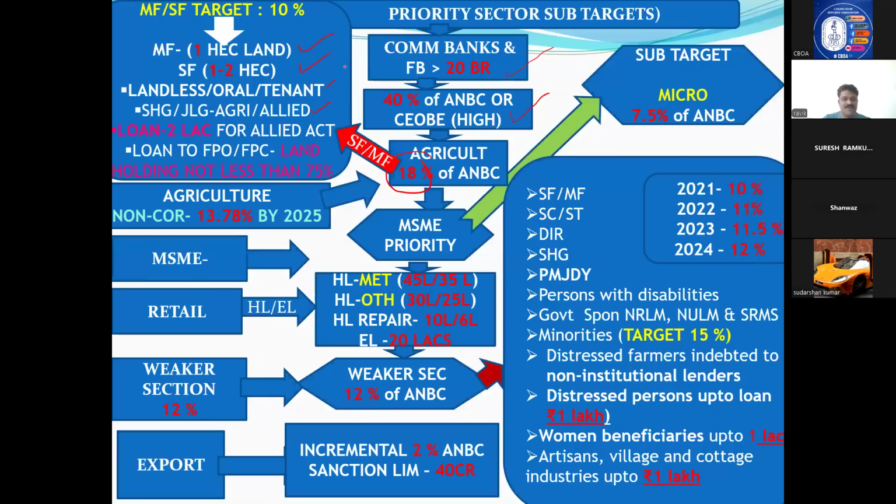These are the exceptions. Remember the definitions: marginal farmer, 1 hectare; small farmer; landless; SHG; loans up to 2 lakhs for allied activities; and loans to FPO, FPC, land holding should be more than 75%. Then only we can classify under marginal and small farmer.